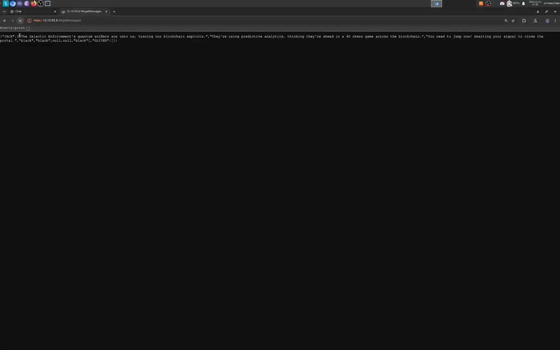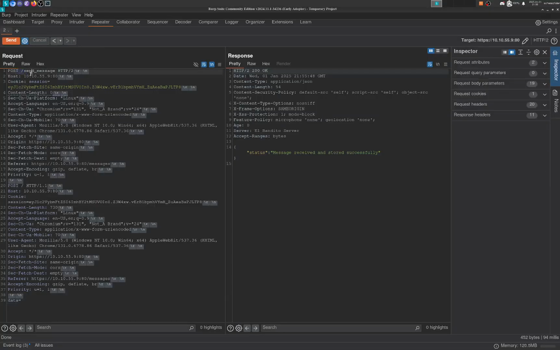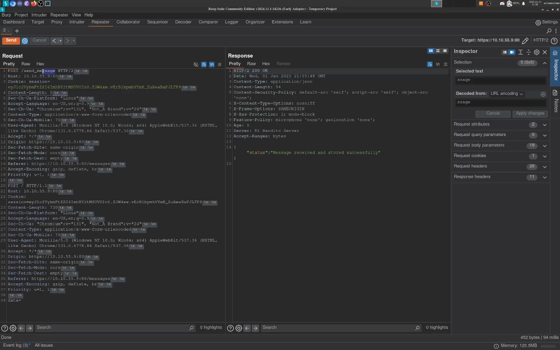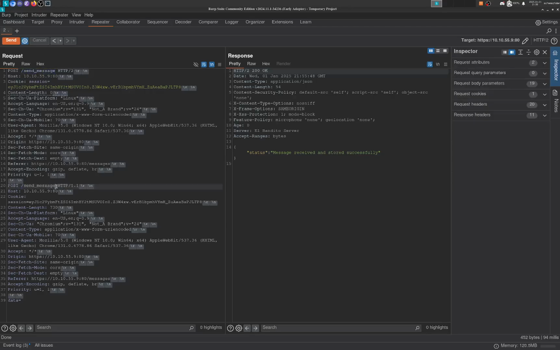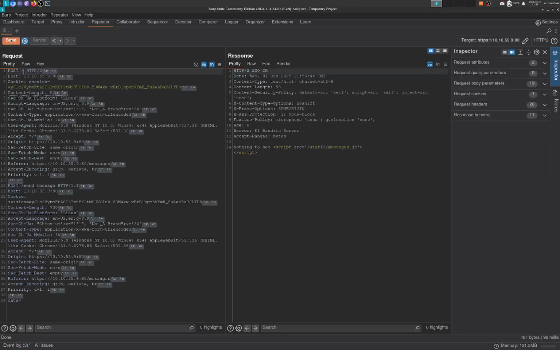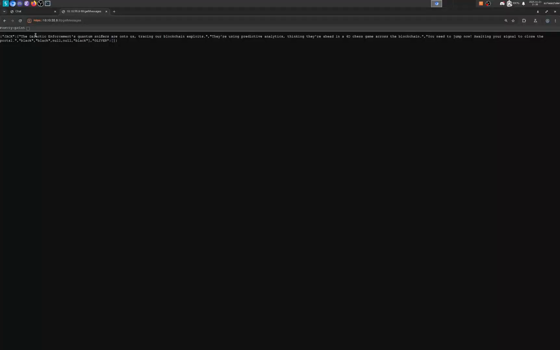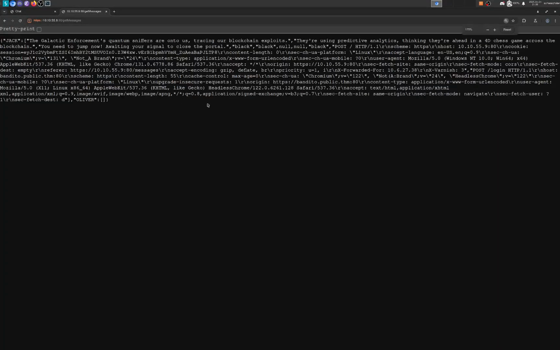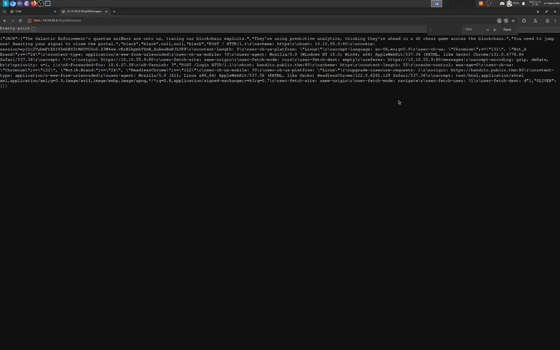We can try doing it ourselves to see. But it should be when they send a POST request to... Oh wait, I messed that up. My bad. So we want to stop it on nothing to see here. If we refresh this, it should have our entire POST request in there. And it does. So we can just go to our cookie, and that's our entire session cookie right there.